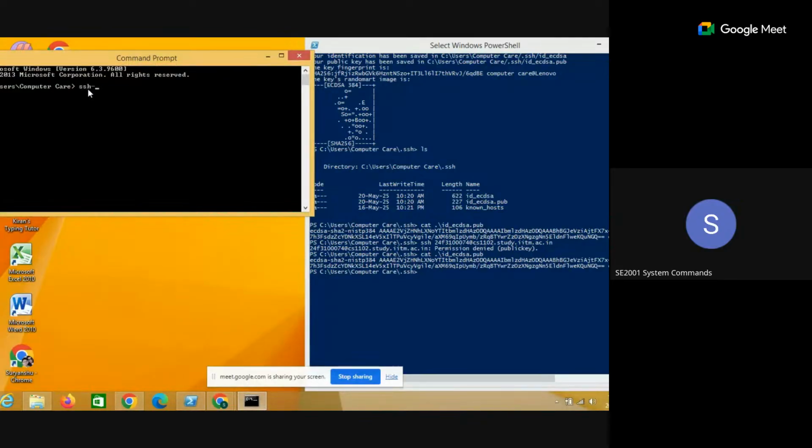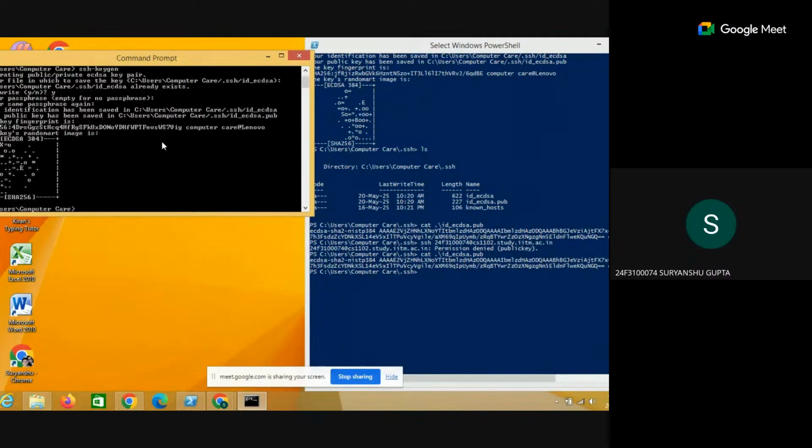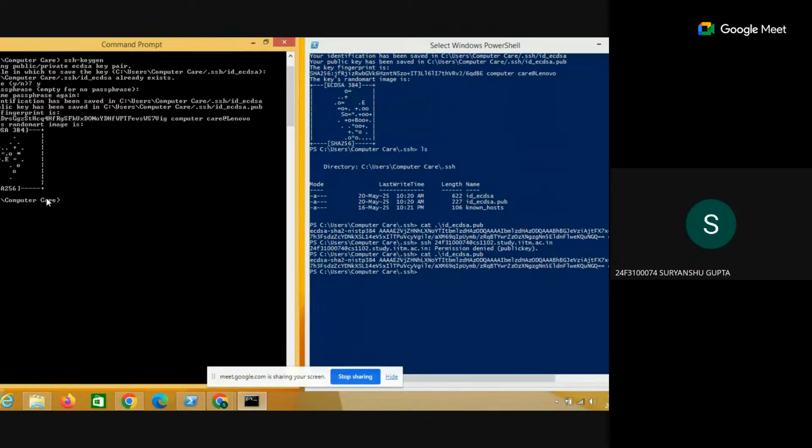Not this. Can you try WSL here? It is showing WSL is not recognized as an internal or external command. Okay. Did you try it from the command prompt? Yes, sir, I tried, but it is showing the same. Oh, no, no, sir, it is working now. Okay.